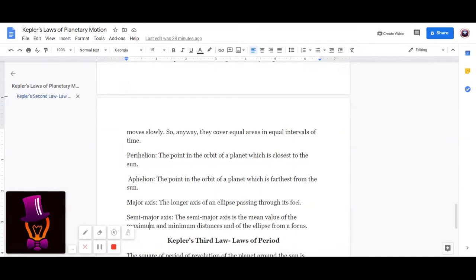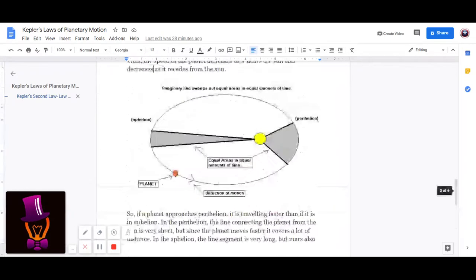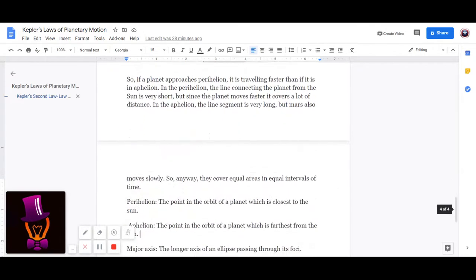This is the vocabulary. Perihelion: a point in the orbit of a planet which is closest to the Sun. As seen in the figure, this is the point which is closest to the Sun. Aphelion is the point which is farthest from the Sun.